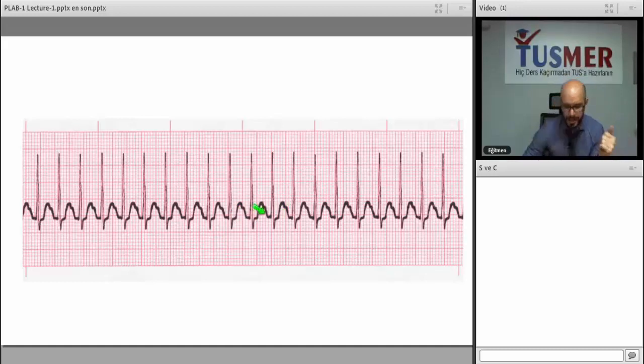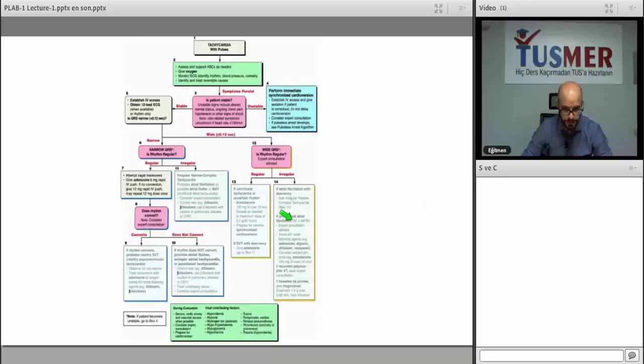You will not see the P waves. And of course, the QRS are very narrow. So this is a picture of supraventricular tachycardia. The RR intervals are normal. The P waves are not seen or are masked under the T waves. And of course, the QRS are not widespread.